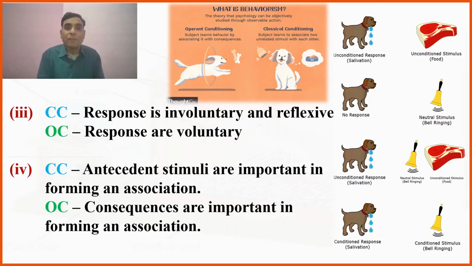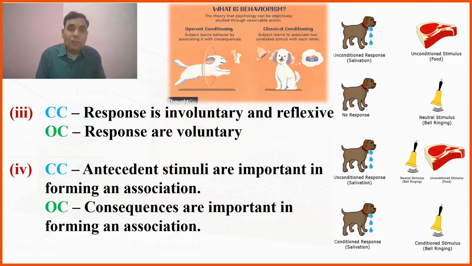And the next difference is, in classical conditioning, antecedent stimuli are important in forming an association. Means previously, a stimulus has to be presented to achieve the association or pairing between the two stimuli. Without the unconditioned stimulus, it is not feasible to elicit a response from the organism using the neutral stimulus. Therefore, at onset, there has to be an unconditioned stimulus, generally also known as the antecedent stimulus.